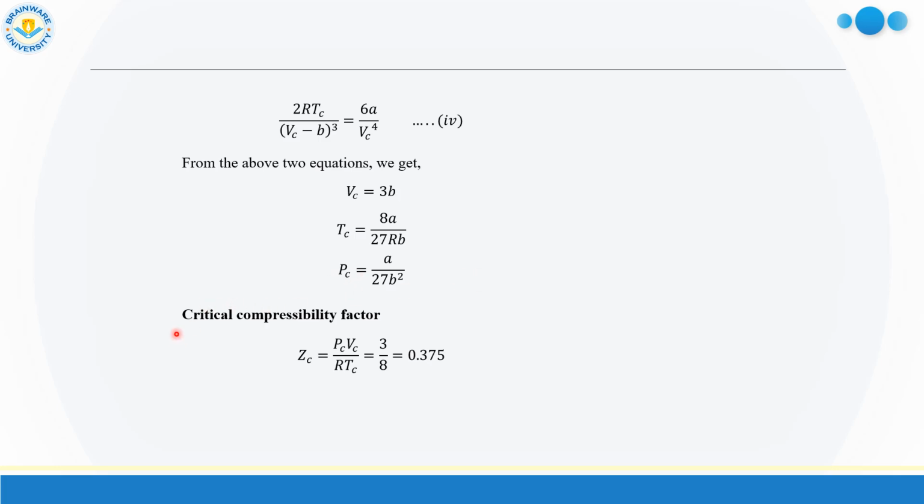Now at the critical point the compressibility factor can be calculated like that: Zc equal to PcVc divided by R into Tc, which is equal to 3 by 8. By putting these three values here, 3 by 8, which is equal to 0.375.